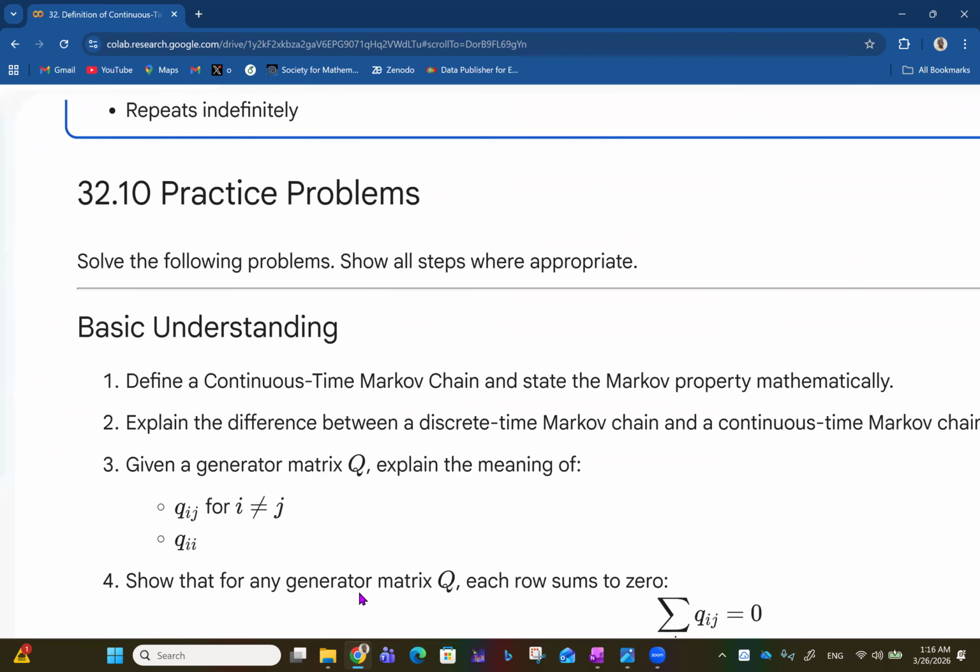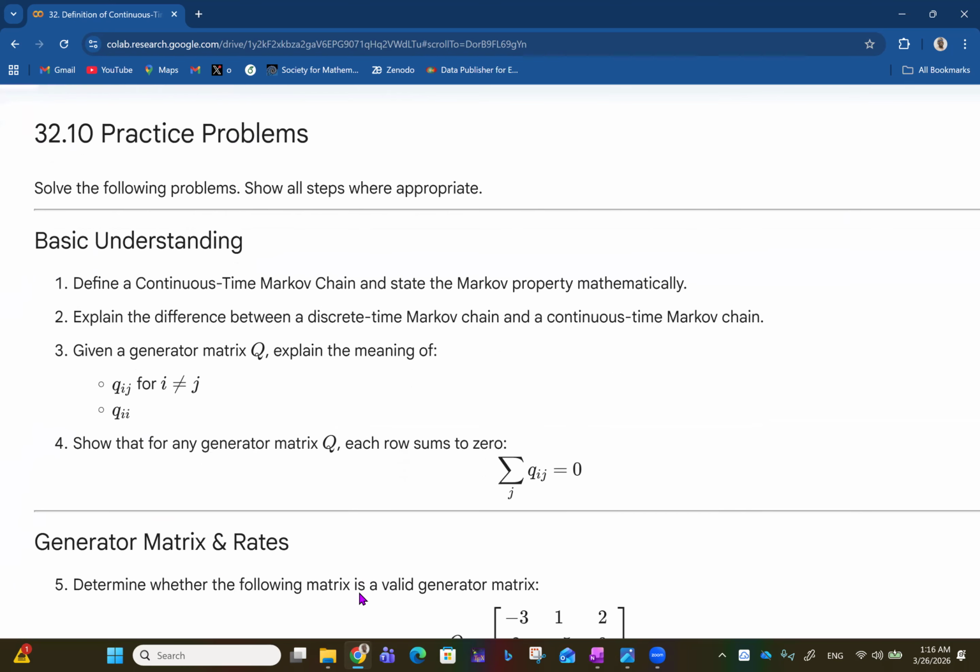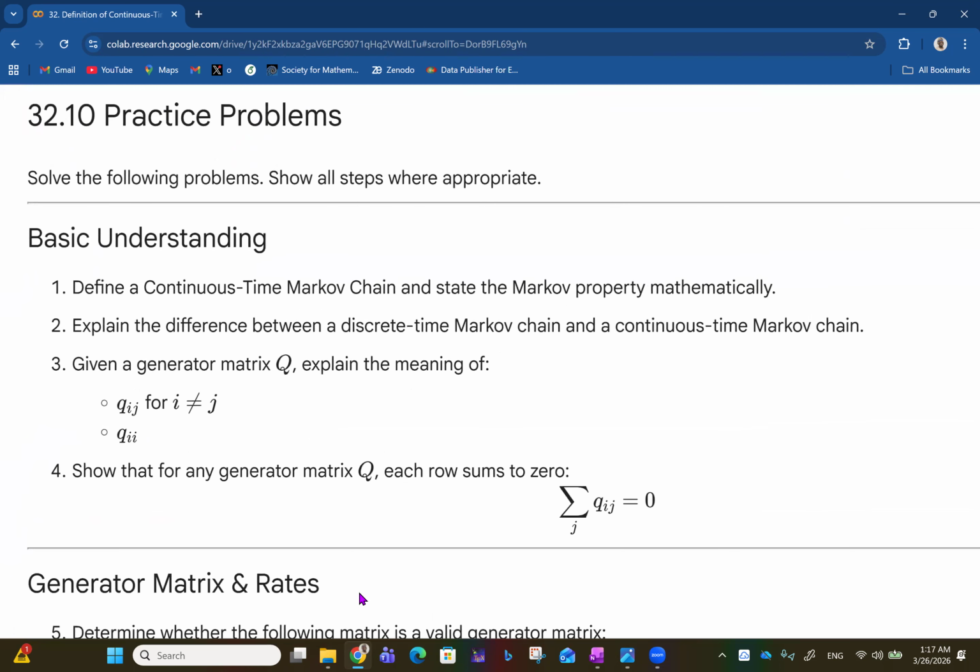So we have practice problems which you can try out based on the ones I've done, the ones we've seen already, and you can also reuse or modify the code to do some of those things. This one says define the continuous time Markov chain and state the Markov property mathematically. We have all of that up there. Explain the difference between the discrete time Markov chain and the continuous time Markov chain. One big difference is that in the discrete time Markov chain, you just have the probability transition matrix straight up, but for continuous time Markov chain, you get the transition probability function from a generator matrix Q.